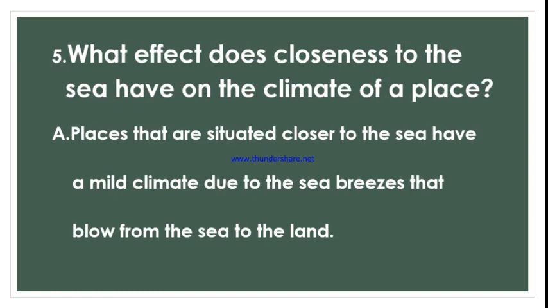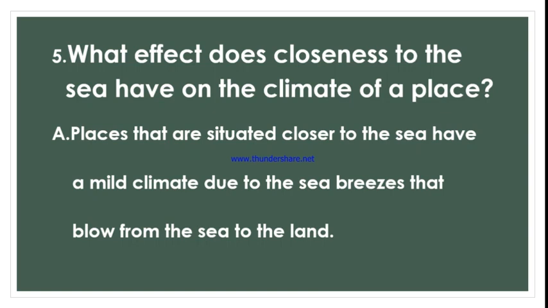Let's see the answer of question number 5. The question is, what effect does closeness to the sea have on the climate of a place? You can find your answer if you look at page number 20, closeness to the sea.